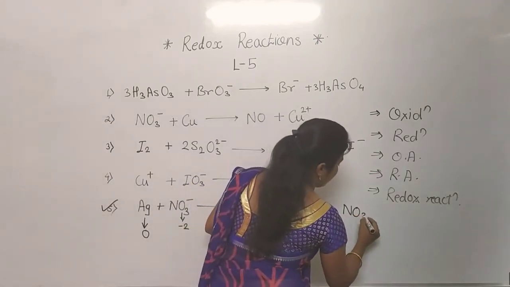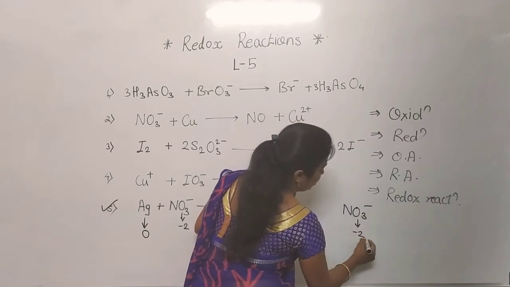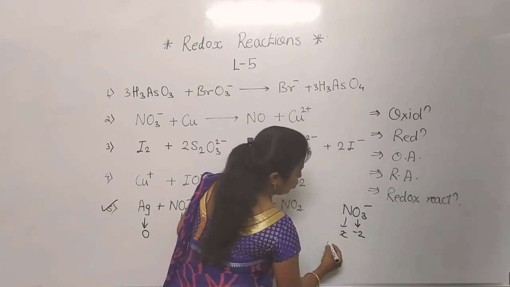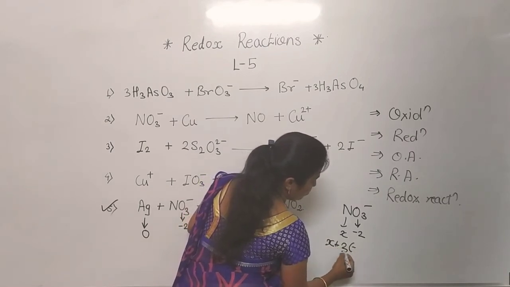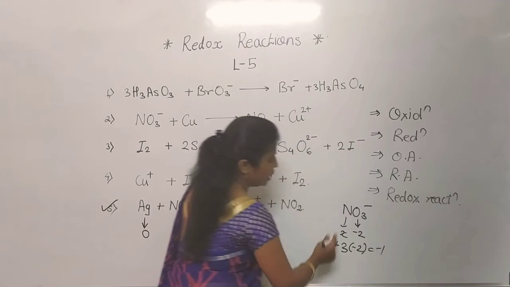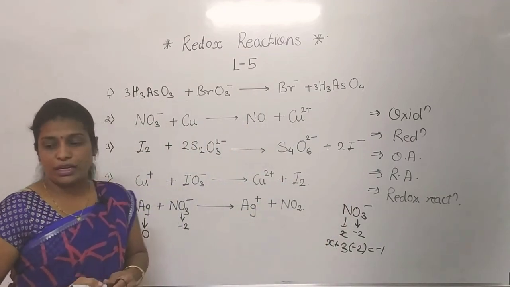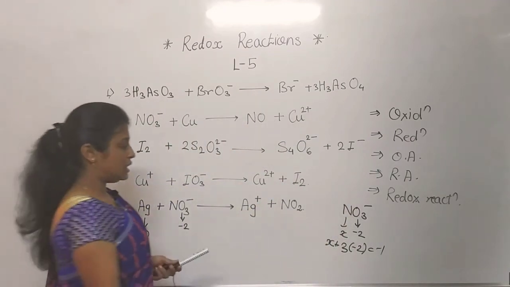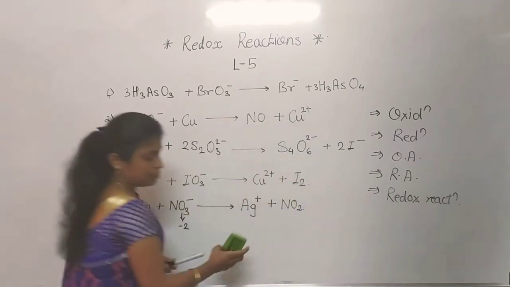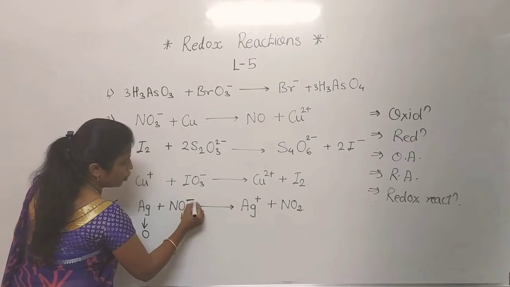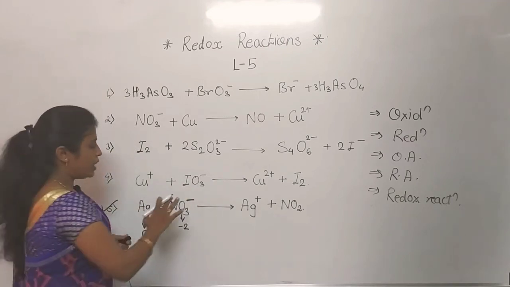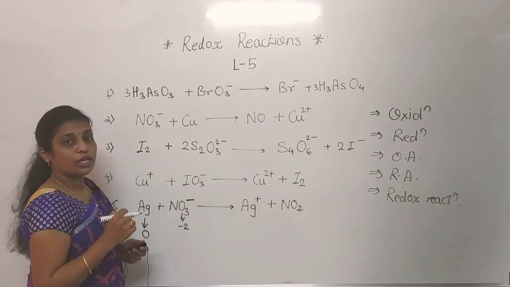See, NO3 minus, so in this way -2, here X, so X minus plus 2 into 3 equals -1. In this way we have calculated. Now how to find out easily or fastly? Now see here, as we know that whatever charge is present on that compound, we have to write it to the equal to side.